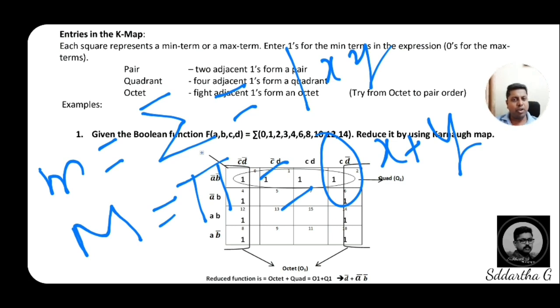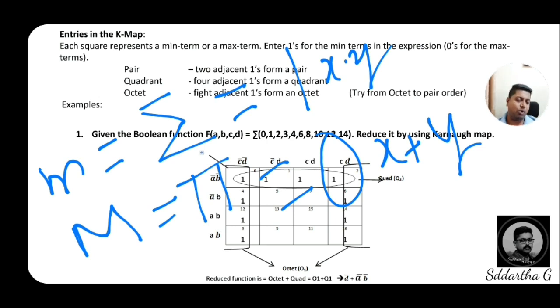So now we are going to one particular simplification method. Note this down in your book in a simple format. If it is a minterm, sigma will come. For the sigma, you have to place a 1 within that box, and these expressions are in the form of x into y. And for the maxterms, pi will be the symbolic notation.